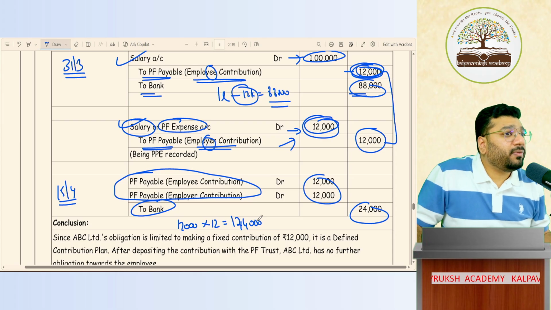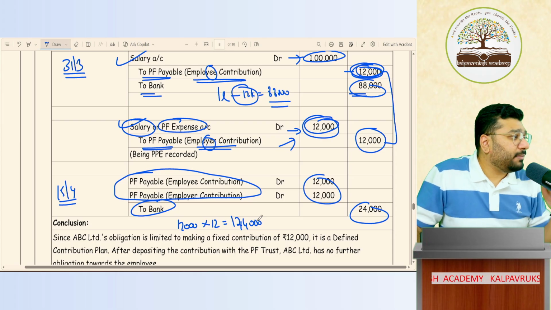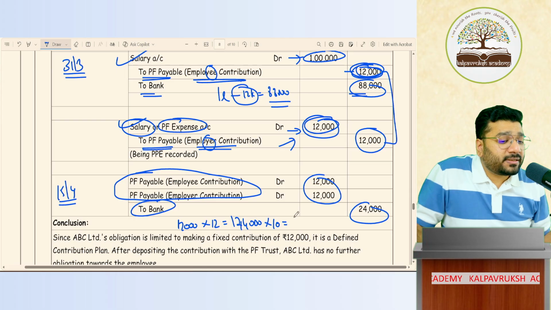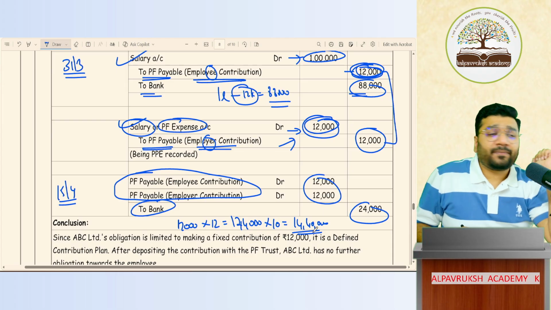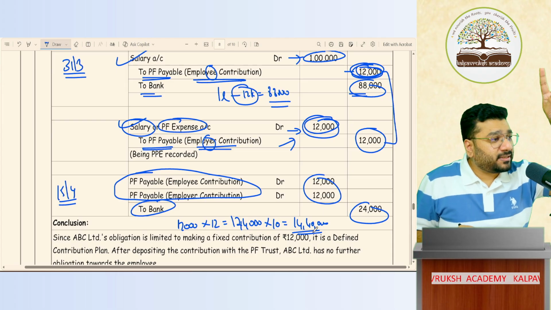1,44,000. Yes or no? 12 12s are 144. 1,44,000 per annum. Like that I paid for 10 years. How much is it? 14,40,000. Now 14,40,000, who will pay to the employee? The Provident Fund Trust or the government will pay to the employee.